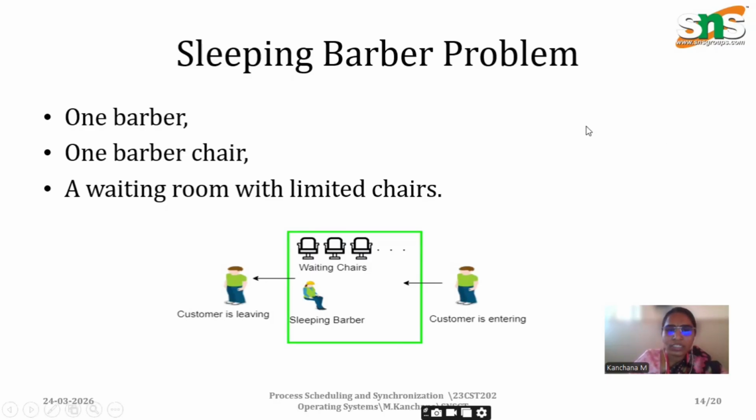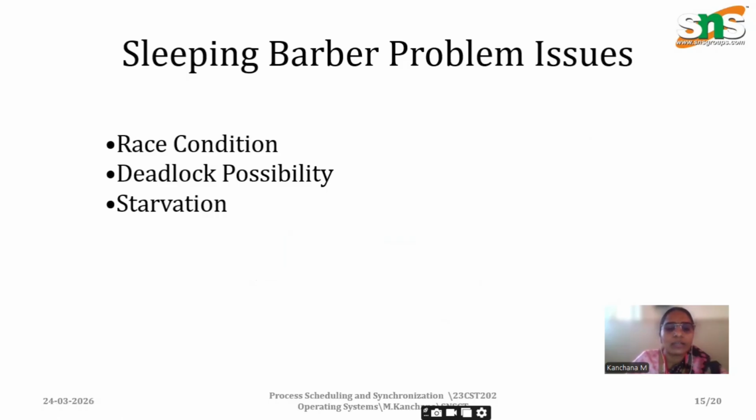There are some issues in the sleeping barber problem. That is the coordination challenge, the race condition. The biggest issue here is coordination. Imagine a customer walking in exactly when the barber is finishing a cut. The customer sees the barber is about to be free and goes to sit down. Simultaneously, the barber checks the waiting room, sees no one has sat down yet, and goes to sleep. Now the customer is waiting for the sleeping barber, and the barber is waiting for the customer to wake him up. This is a deadlock caused by a race condition.